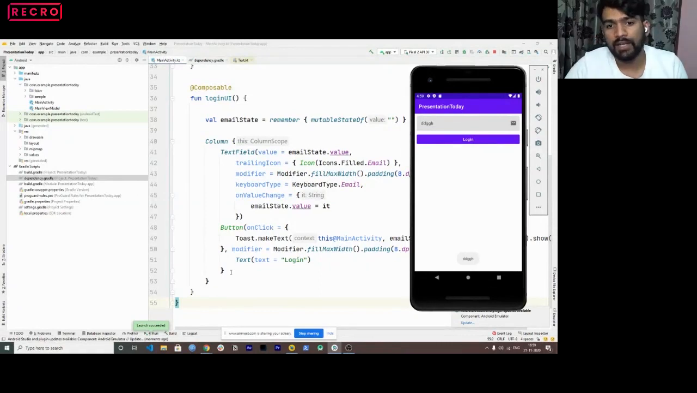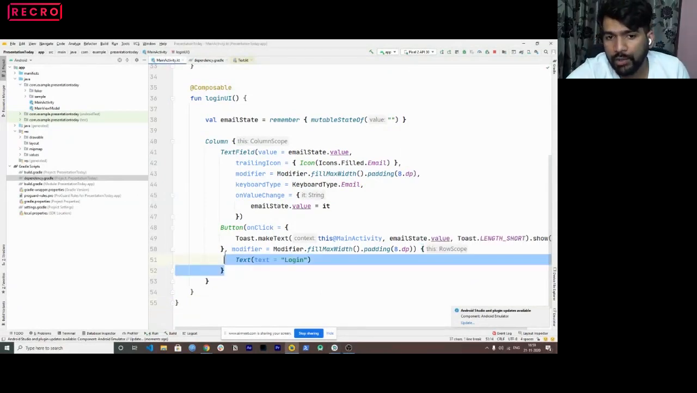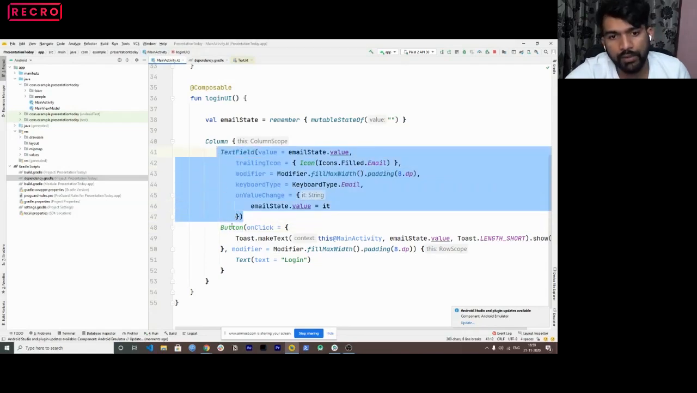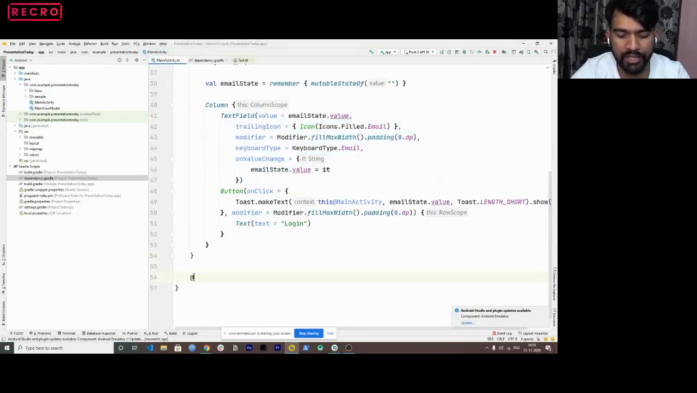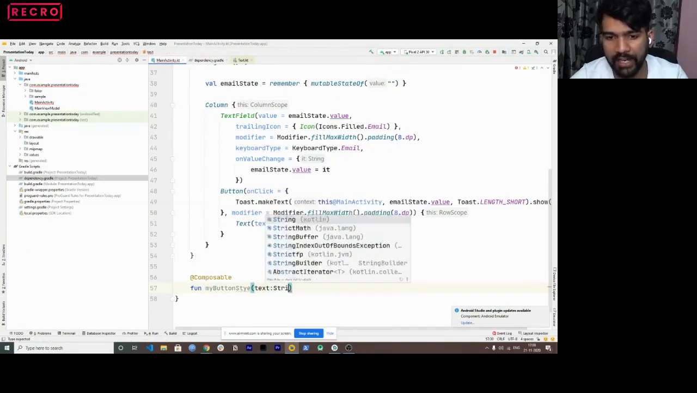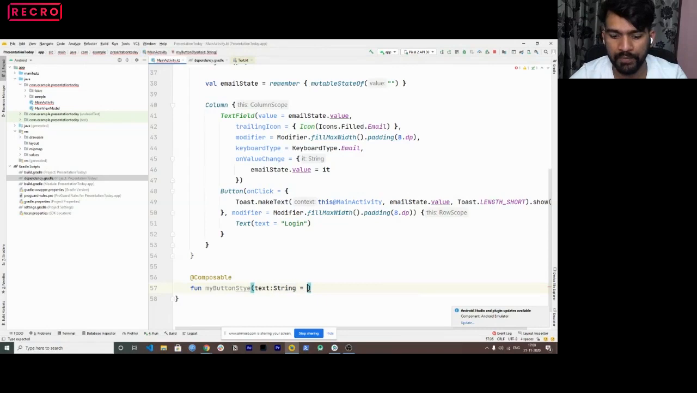But consider this. At a certain point, we might need to use a button again. We might need to use a text field again. So what we can do is, I can also create a composable, let's say, function my button style, right? Which will take a text. So I'm basically creating a generic way to create buttons, right? And inside this, I'm going to pass it,